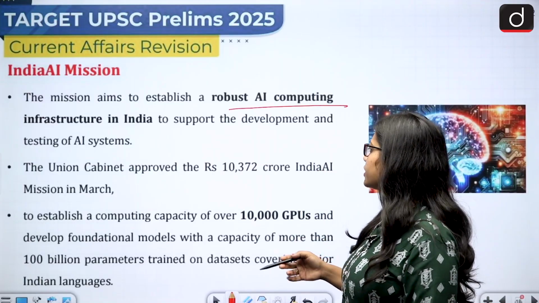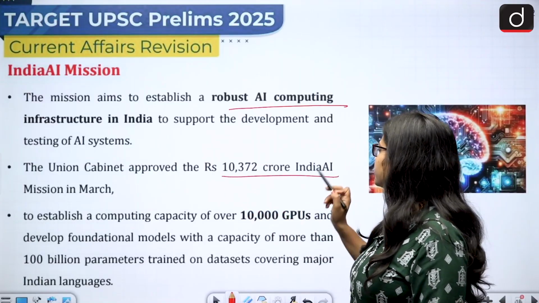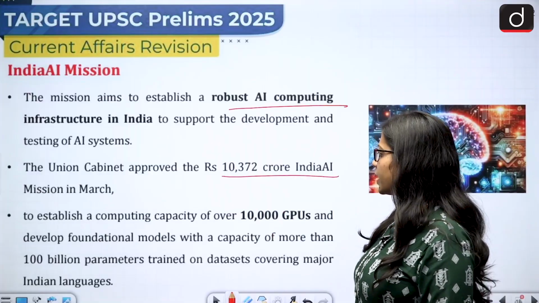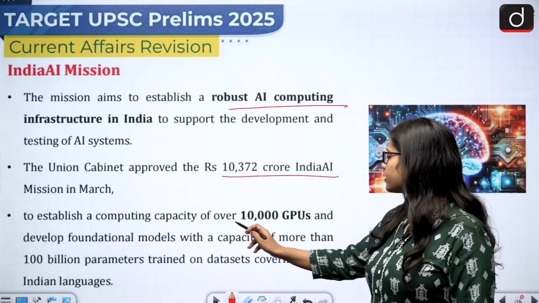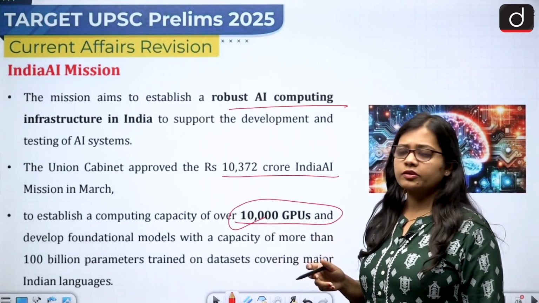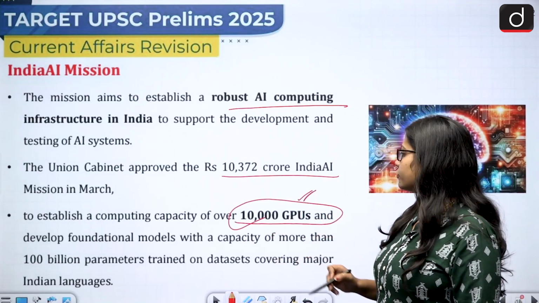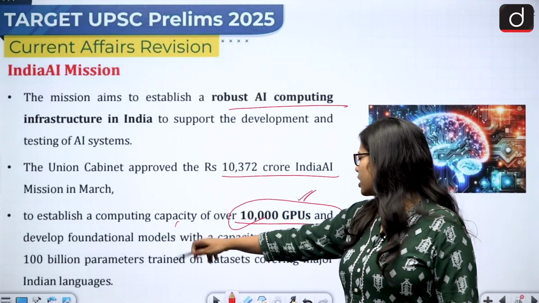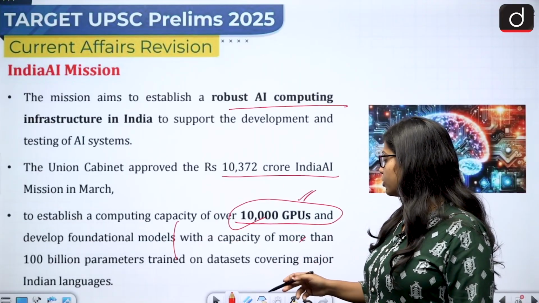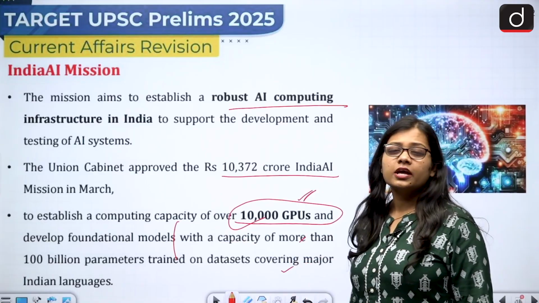Then the Union Cabinet has approved the rupees 10,372 crore AI India Mission, and this is to establish a computing capacity of over 10,000 GPUs, that is the graphic processing units, to develop foundational models with a capacity of more than 100 billion parameters trained on datasets covering major Indian languages.